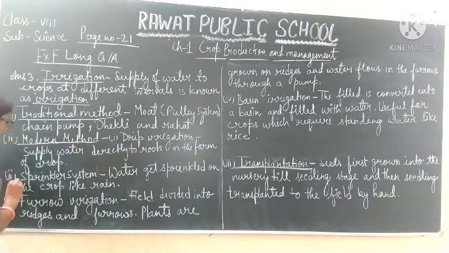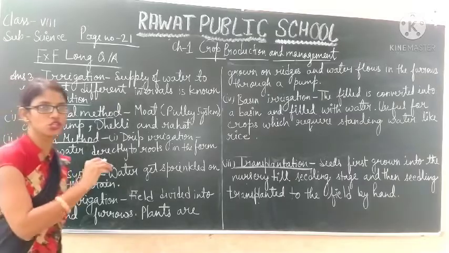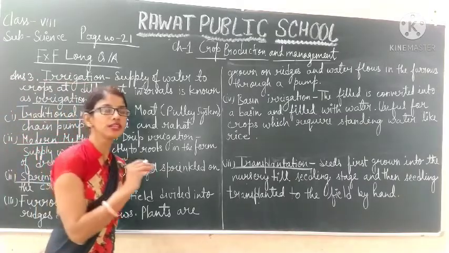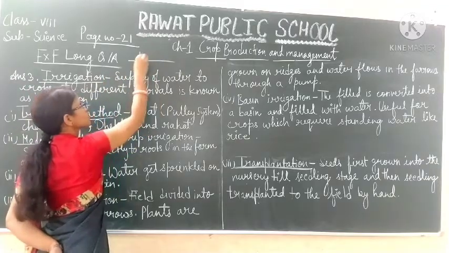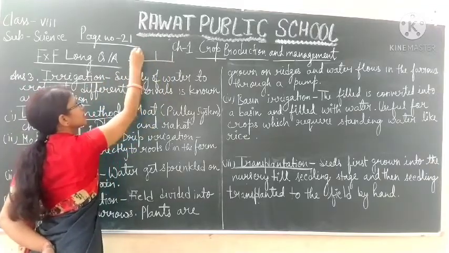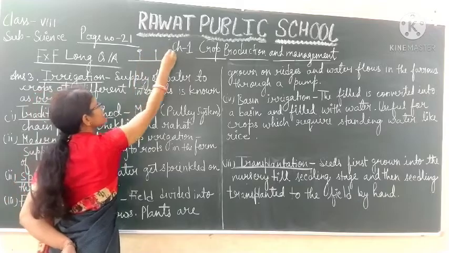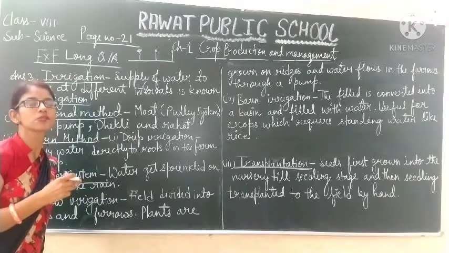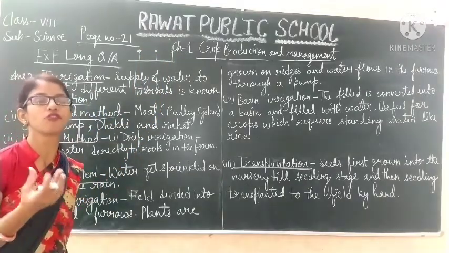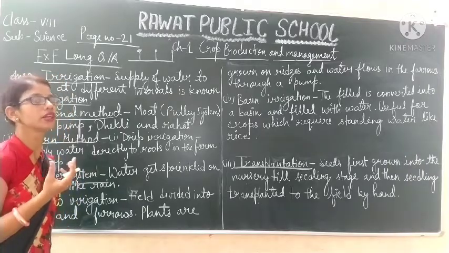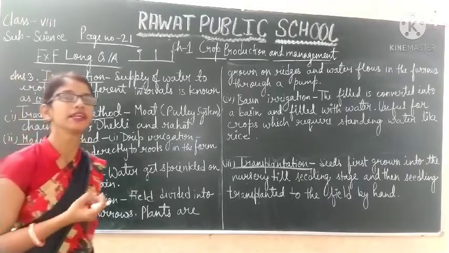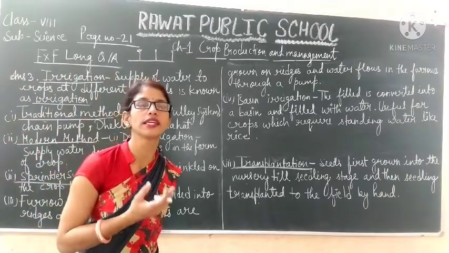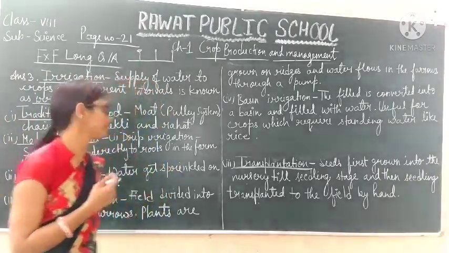Next is the sprinkler system. In the sprinkler system, there are horizontal pipes, and on these horizontal pipes there are vertical pipes that contain rotating nozzles. These rotating nozzles sprinkle the water in the form of rain on the crop, and this method is beneficial for sandy soil because sandy soil cannot hold water.